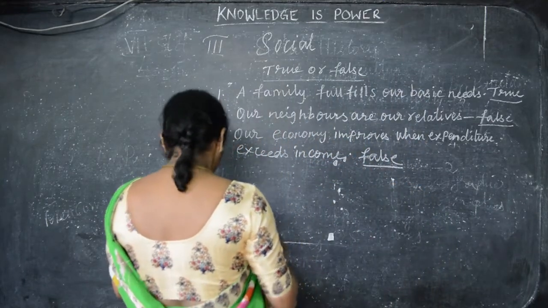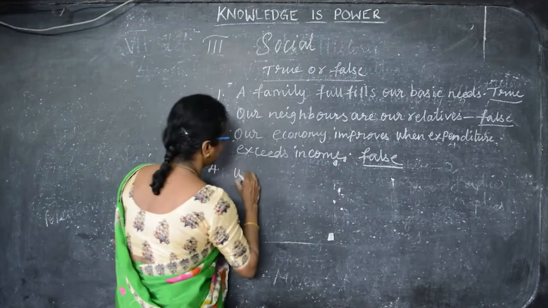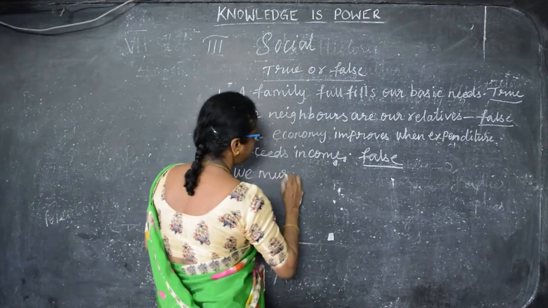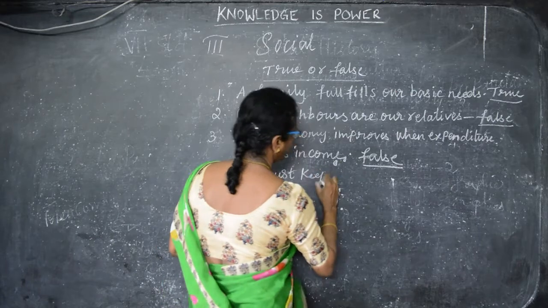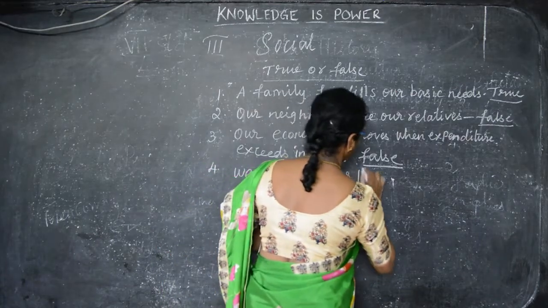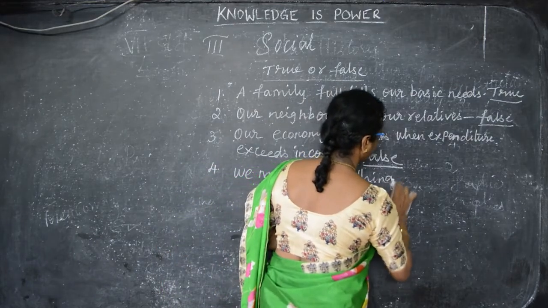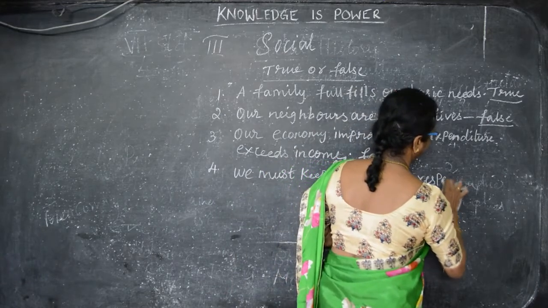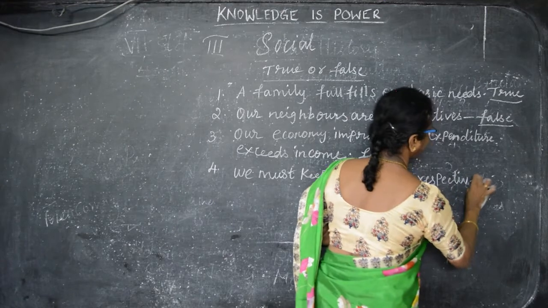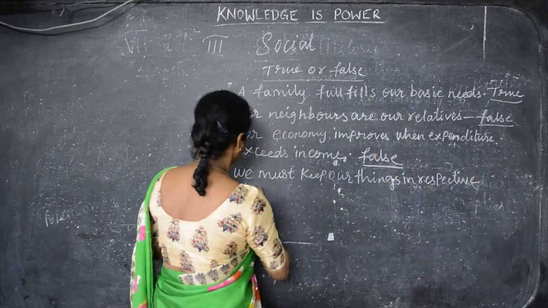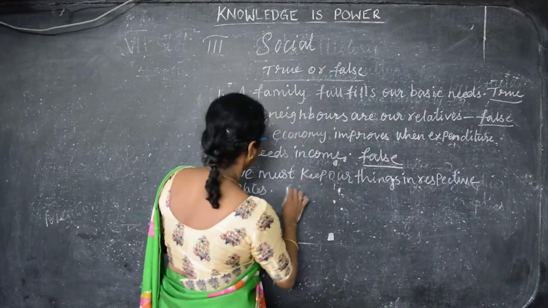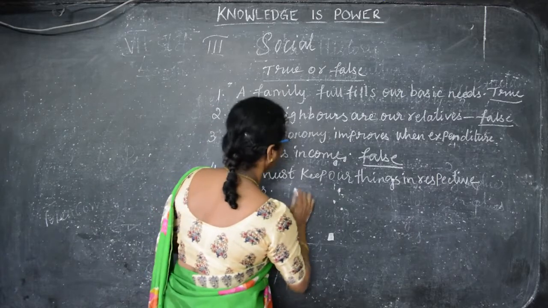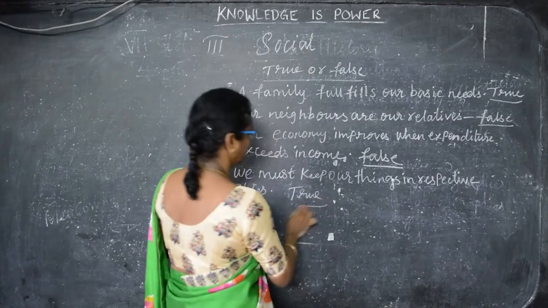Then we must keep our things in respective places. False? Are you true? I'm sorry, true.